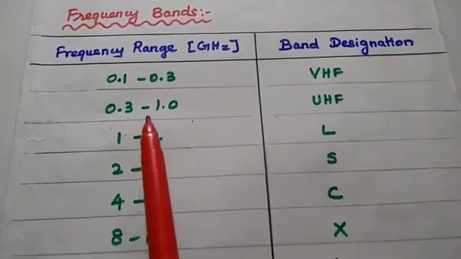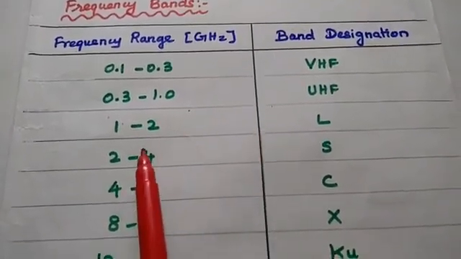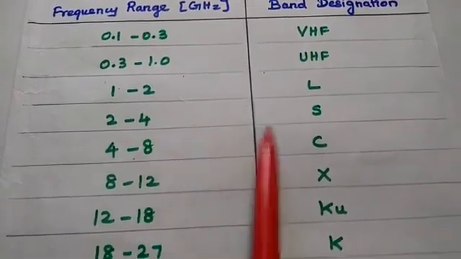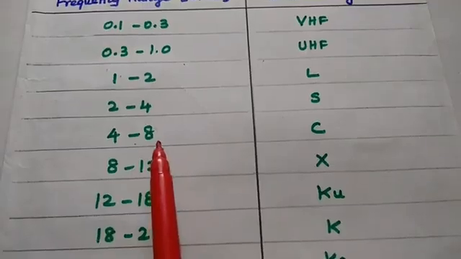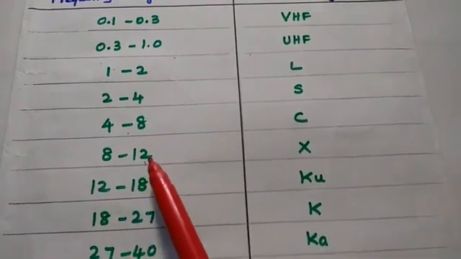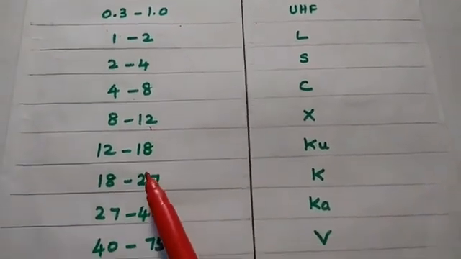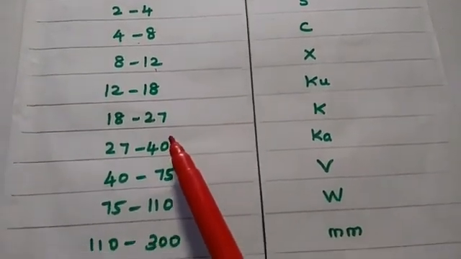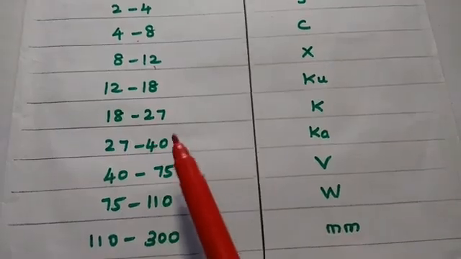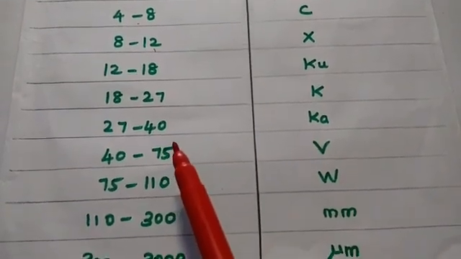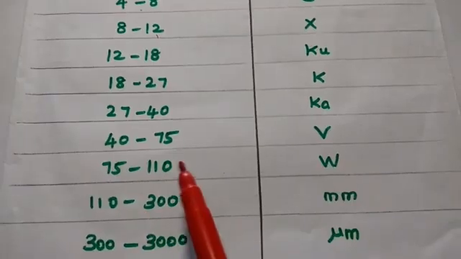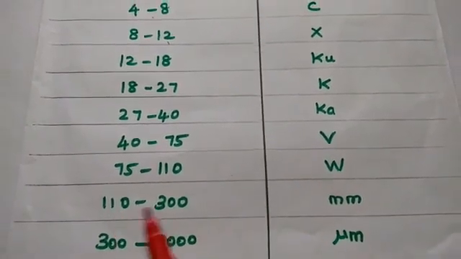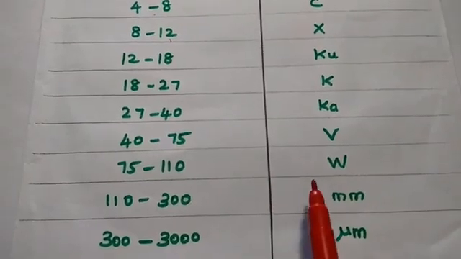0.3 to 1.0 as UHF, 1 to 2 as L band, 2 to 4 gigahertz as S band, 4 to 8 as C band, 8 to 12 as X band, 12 to 18 as Ku band, 18 to 27 as K band, 27 to 40 gigahertz as Ka band, 40 to 75 as V band, 75 to 110 gigahertz as W band. So here 110 to 300 as mm band.